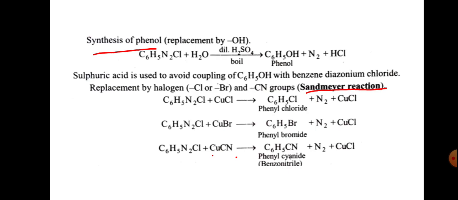So these groups, chlorine or bromine or cyanide, can replace N2Cl and form the corresponding chlorobenzene, bromobenzene and benzonitrile. This is the Sandmeyer reaction.